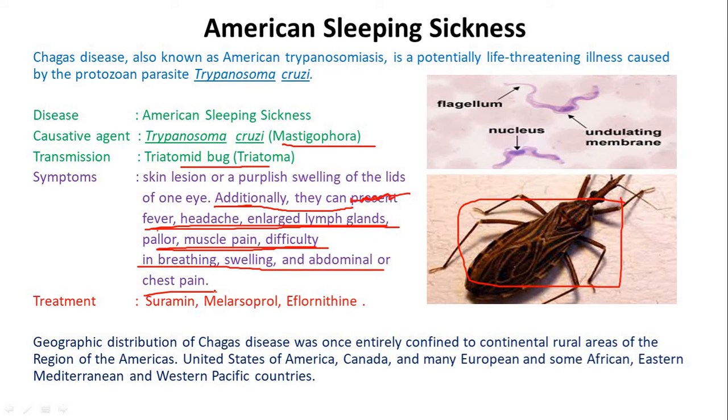Geographical distribution of Chagas disease was once entirely confined to continental rural areas of the region of Americas, United States of America, Canada, and many European and some African, Eastern Mediterranean and Western Pacific countries.